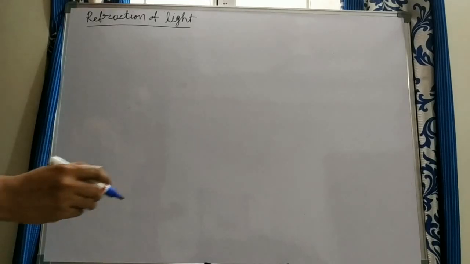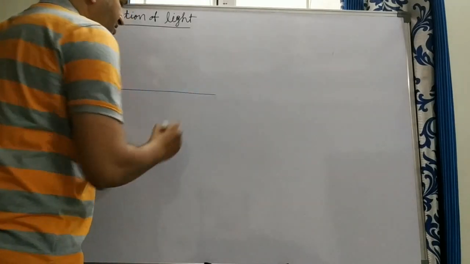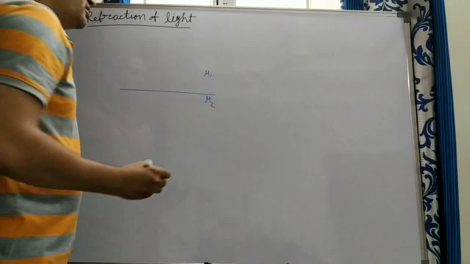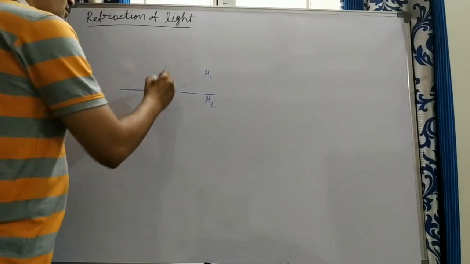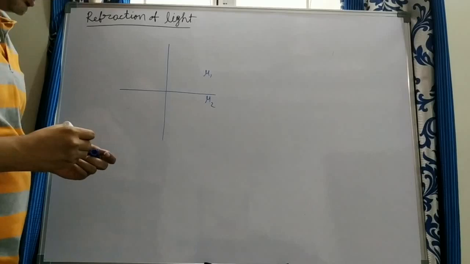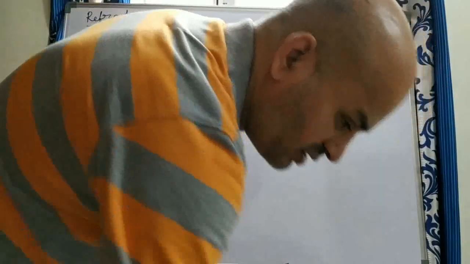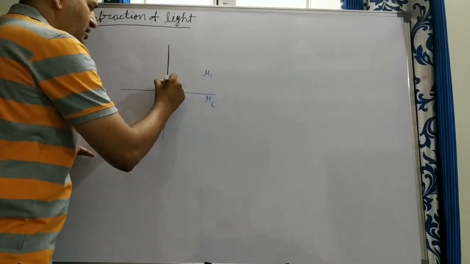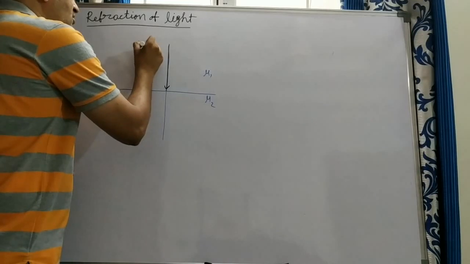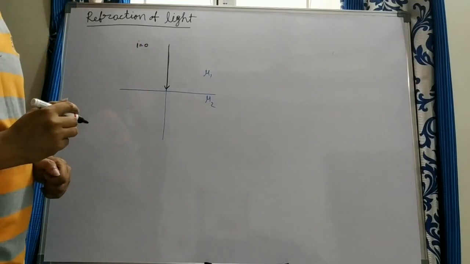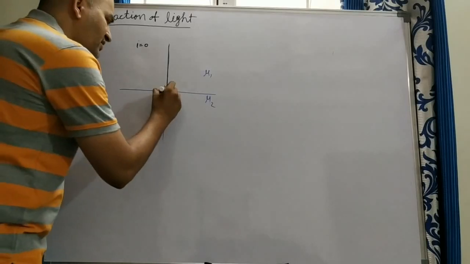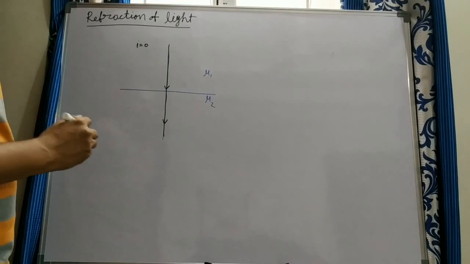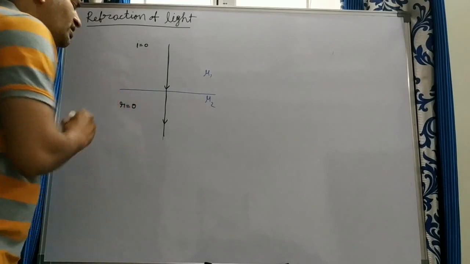Now we'll see different cases. Suppose, for example, this is the interface of the two mediums, and the refractive index of this one is mu1 and this is mu2. You can take denser or rarer, any one. And this is a normal drawn on the surface. If a light ray is incident along the normal, suppose it is going like this along the normal only, then what is the angle of incidence? I is equal to 0, because we measure the angle of incidence with respect to the normal only. Then the angle of refraction we also get as 0. Here there is no bending of light. See, here R is equal to 0.